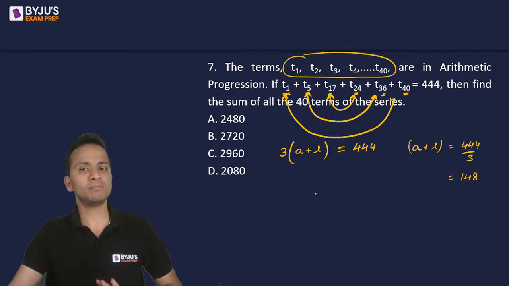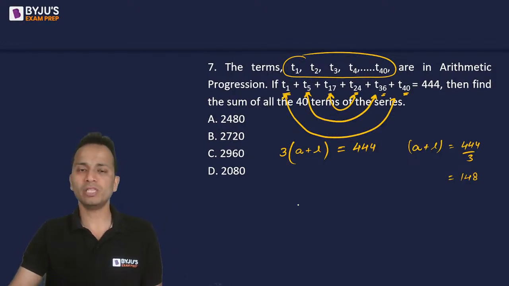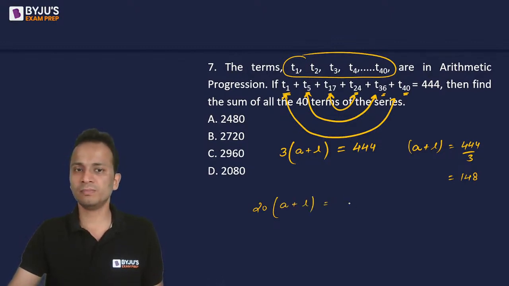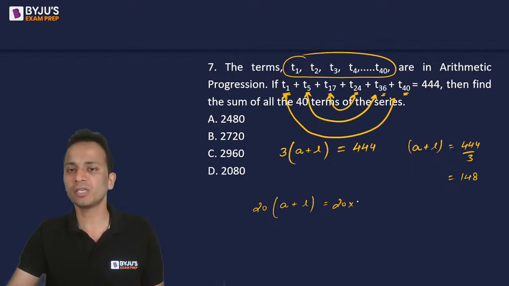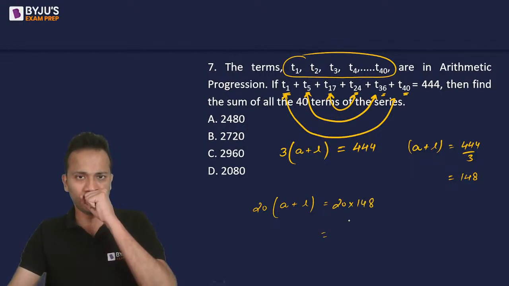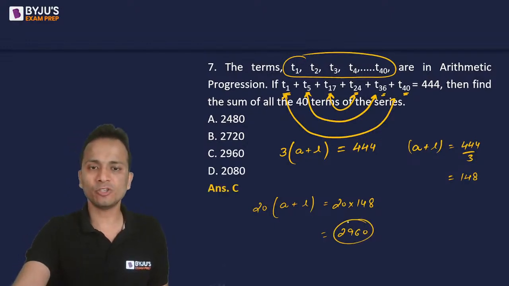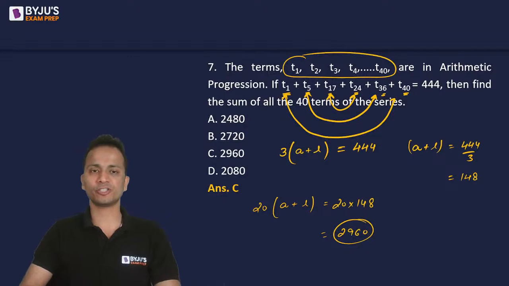Okay, first term plus last term pata lag gaya. Now I have to find out the sum of all these 40 terms. If I combine the first and last, second and second last, third and third last terms like this, with 40 terms in total, I will have 20 groups. So the sum of all these terms will be 20 times the sum of first and last term. So the answer should be 20 times 148, that is 2960. So 2960, option C should be the correct answer for this question.